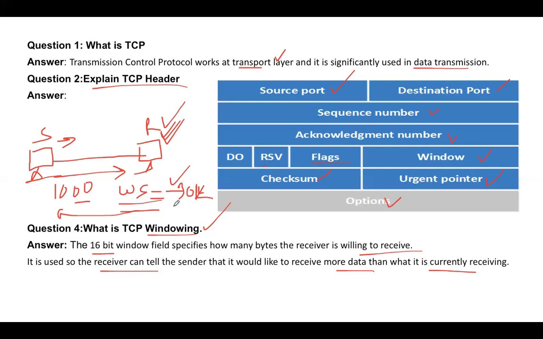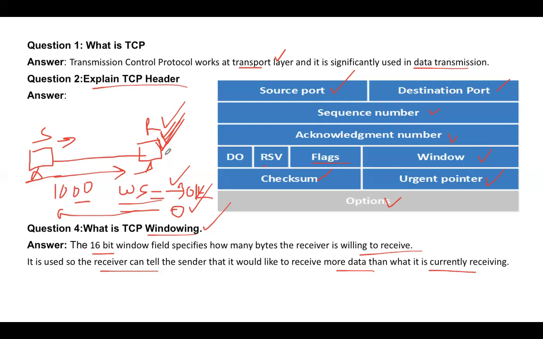Sometimes the window size is 0. Let's say the receiver is overloaded and it cannot process any data, so the receiver can say, okay, window size 0. This can be another follow-up question: what does that window size 0 mean? The window size 0 means the receiver is requesting the sender not to send any data because the receiver is exhausted.